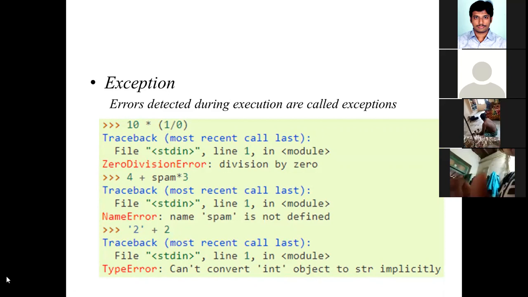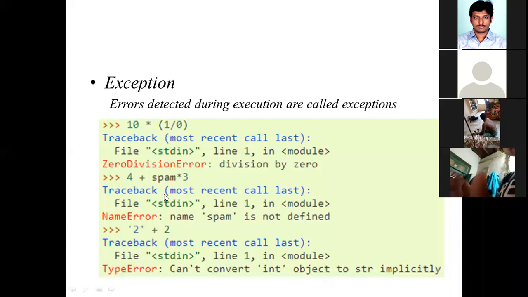The error you are getting here is that you cannot add a string to an integer, right? That is the reason you get this error. This kind of error is called a TypeError. Are you understanding? These are some small examples of exceptions.